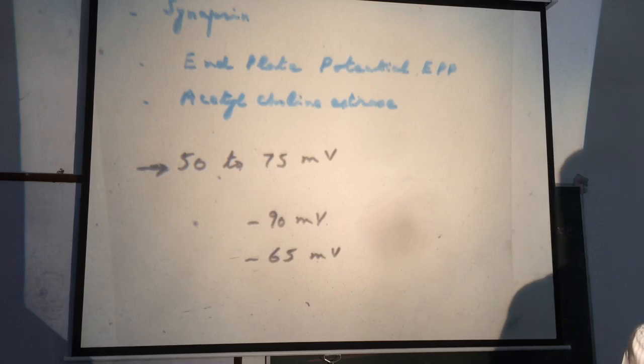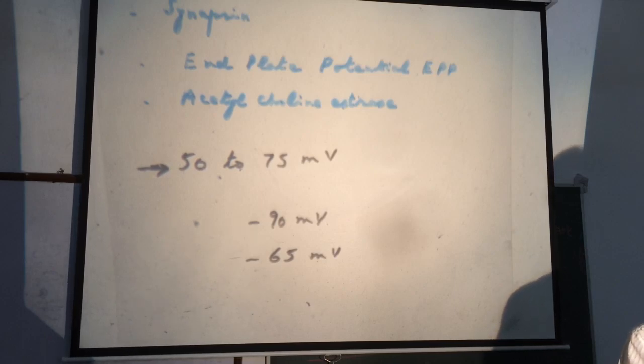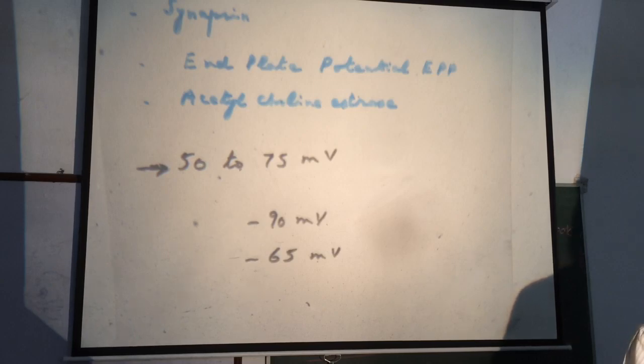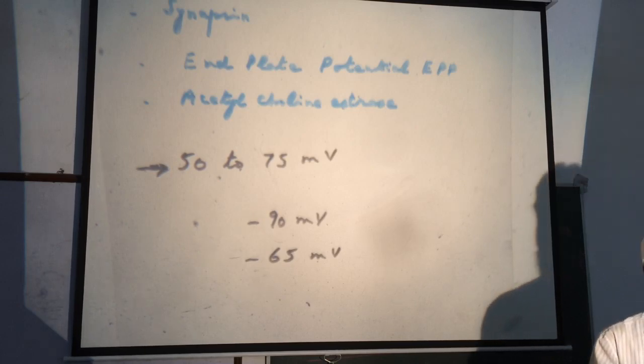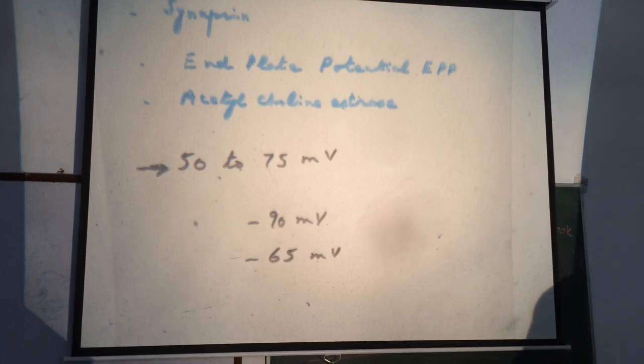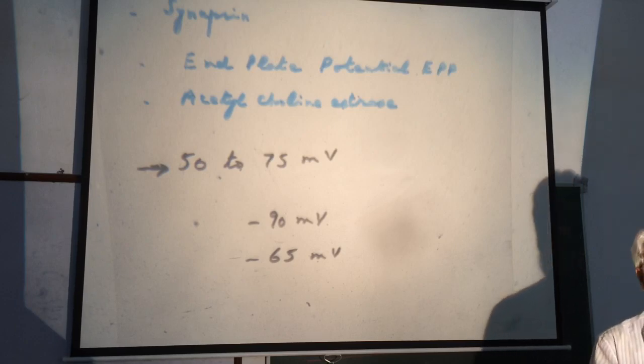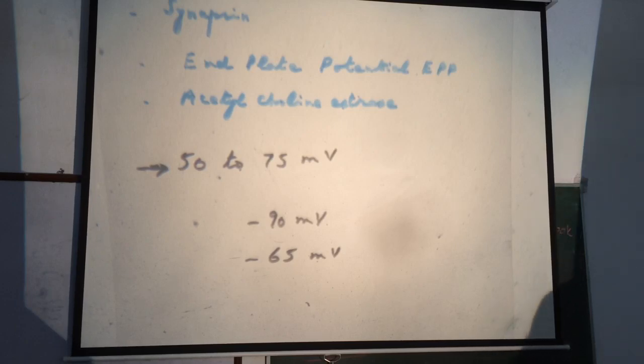So the voltage of EPP is 2 times or 3 times greater than the voltage required for activation or excitation, or for generation of action potential, that is, to reach the threshold value of minus 65 millivolts.